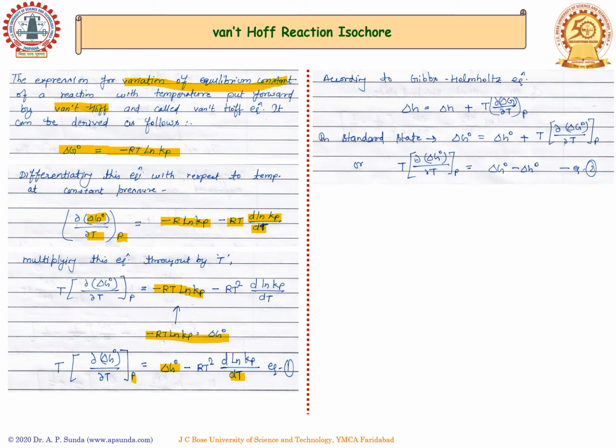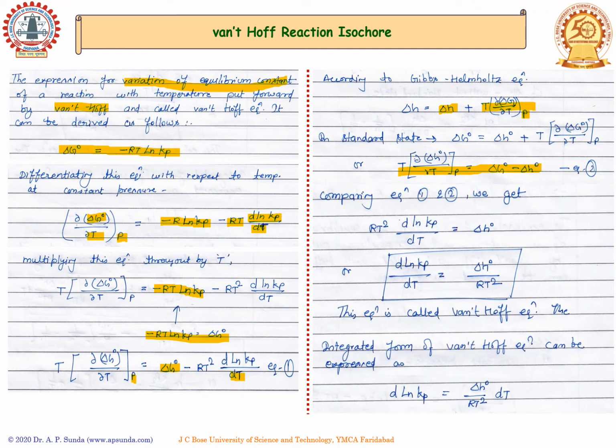Now, according to the Gibbs-Helmholtz equation, we know that delta G can be expressed in terms of delta H plus T times the derivative of free energy with respect to temperature at constant pressure P. Just by substituting this in the standard state, we get this expression, and rewriting it as we have written equation 1, we get this particular expression.